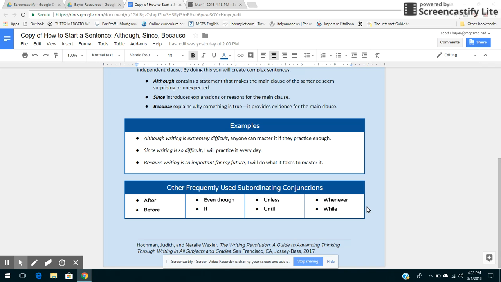So really what we're looking at is patterns, how they emerge and how we create sentences using these words at the beginning of a sentence. And then as the year progressed, through my feedback on their writing, I could tell them, oh yeah, you need to vary your sentence structure here. So consider starting one of your sentences here with a subordinating conjunction, and then I could refer them back to this resource, and they would have all of this learning at their disposal.